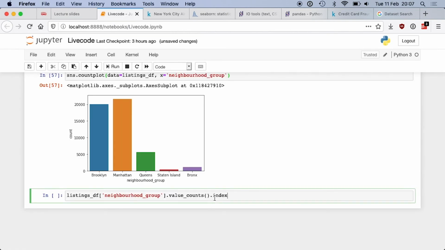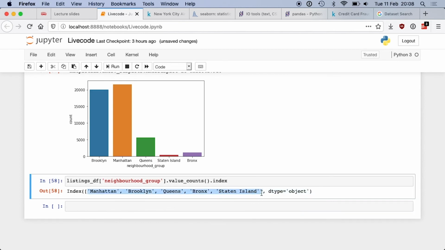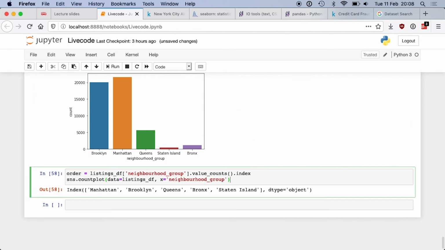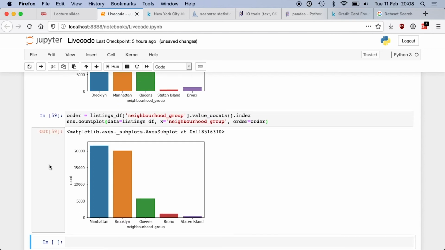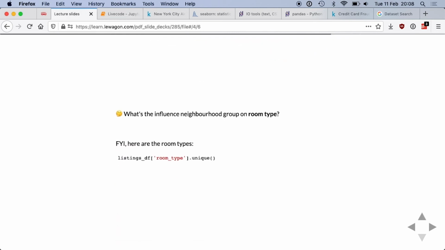And look, we can have a look. This is what I get when I do that. This is sorted based on the actual occurrences of each neighborhood group. And if I store that into a variable and I use the same code and just pass the order there, then I get the same graph, but the first one will be the one with the most listings. Okay, that's the same graph, it's just the order is a bit different.